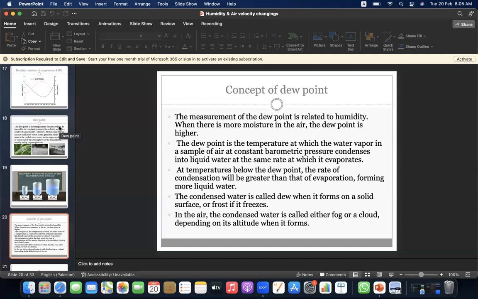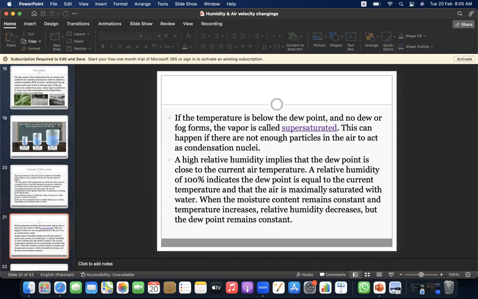The dew point is the temperature at which the water vapor in a sample of air at constant barometric pressure condenses into liquid water at the same rate at which it evaporates. At temperatures below the dew point, the rate of condensation will be greater than that of evaporation, forming more liquid water. The condensed water is called dew when it forms on a solid surface, or frost if it freezes. In the air, the condensed water is called either fog or a cloud, depending on its altitude when it forms.